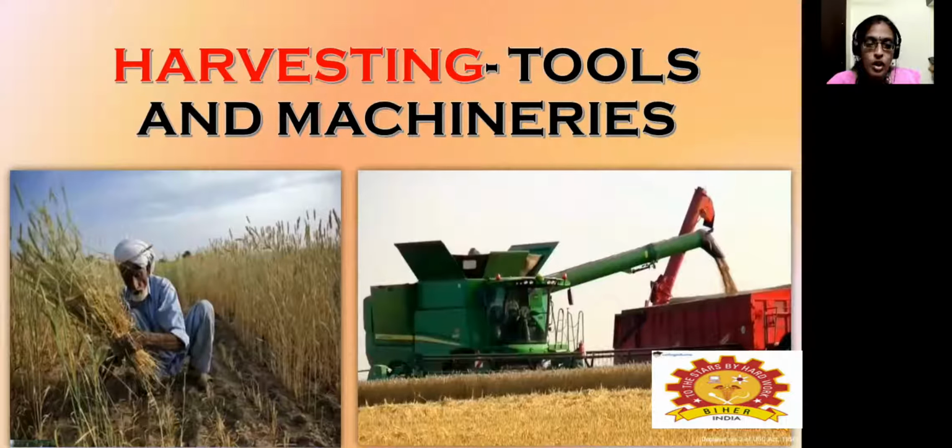If you don't want to waste your time using human labor, we can use agricultural machineries to harvest those crops. These machineries are used for timely operation and to reduce human drudgery. If manpower is not available in your area, you can use these machineries. Based on climatic changes also, you can use these machineries to harvest agricultural crops.